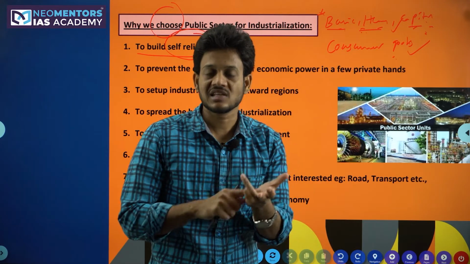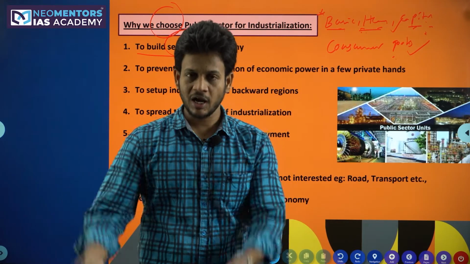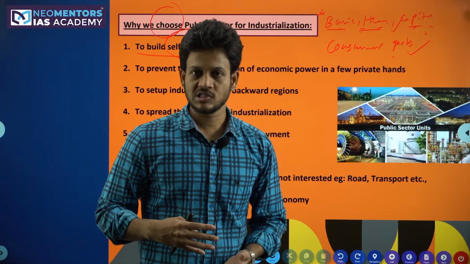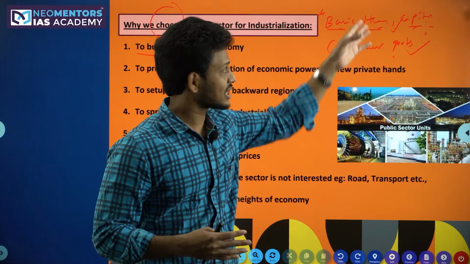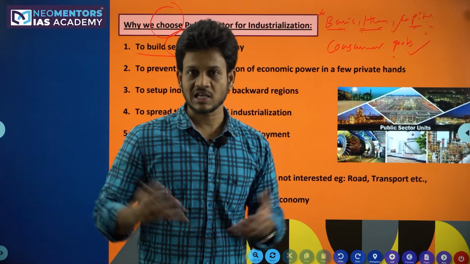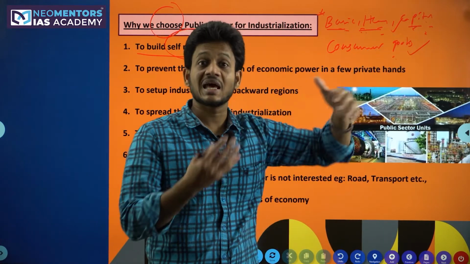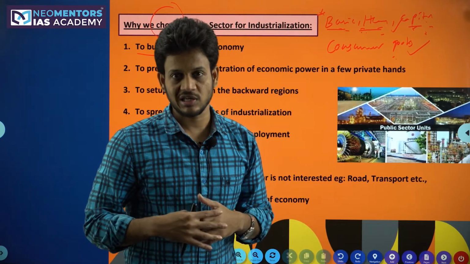Basic industry like steel, cement. Without cement, can you build any buildings? Can you lay down any road? Can you construct a bridge? No. Or can you construct a building without steel? No. Can you give electricity without BHEL, the transformers? No. Right? So basic, heavy and capital industries are important in the initial days of industrialization.